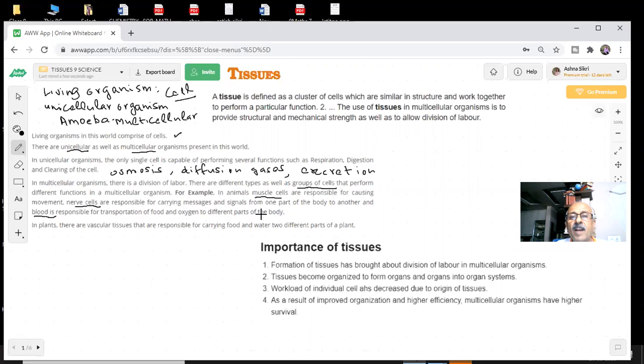So multicellular organisms, most of the living things which we are talking about, have different cells. Not one cell, but a group of cells will perform different functions. This we already know from the fundamental unit of life, and we have told you all about this.